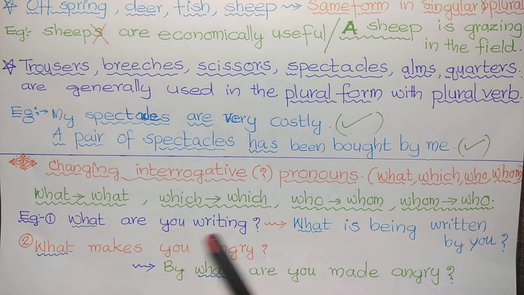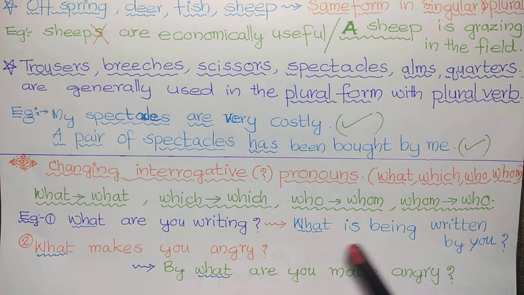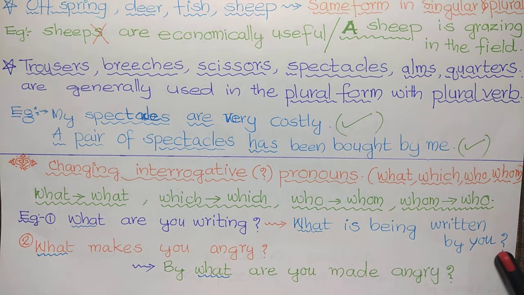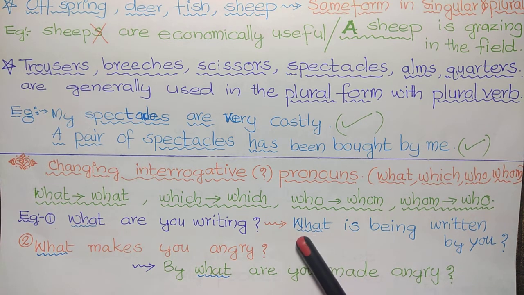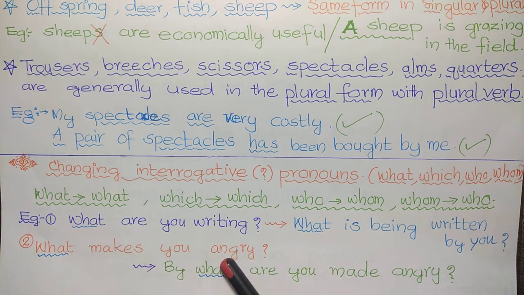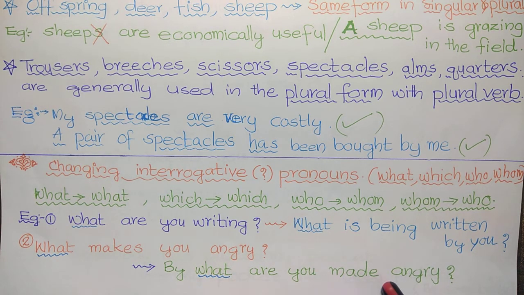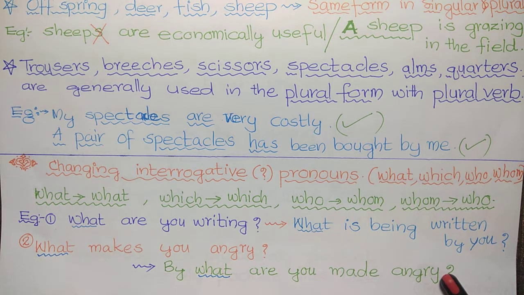What are you writing? After conversion, what is being written by you? No change. What is used? The same form only. Next, what makes you angry? After conversion, it becomes by what are you made angry? The V3 form of make is made.